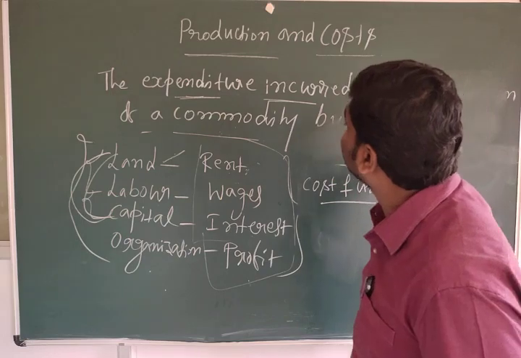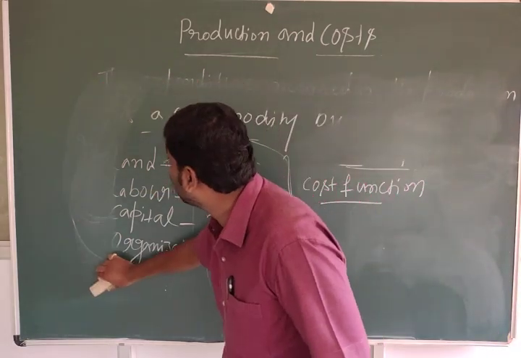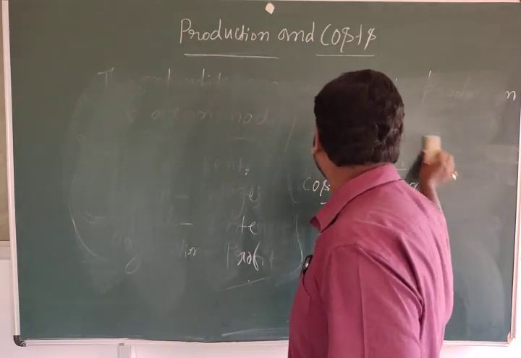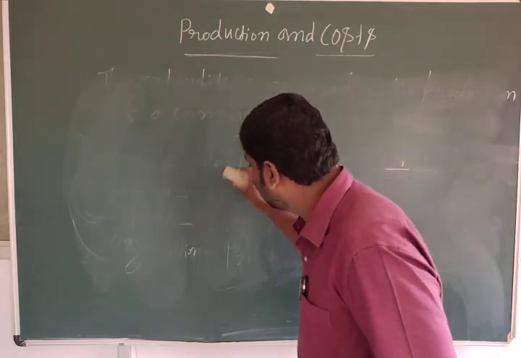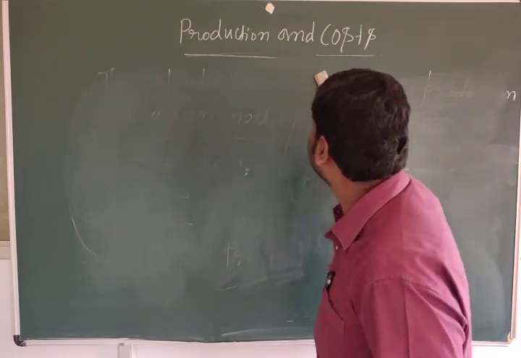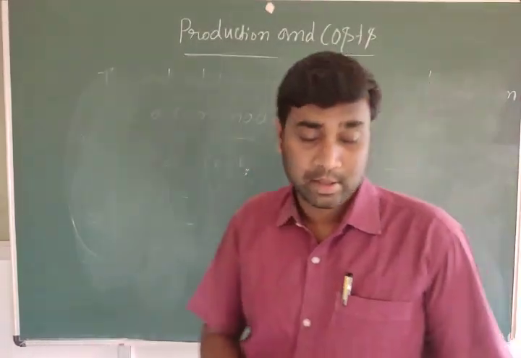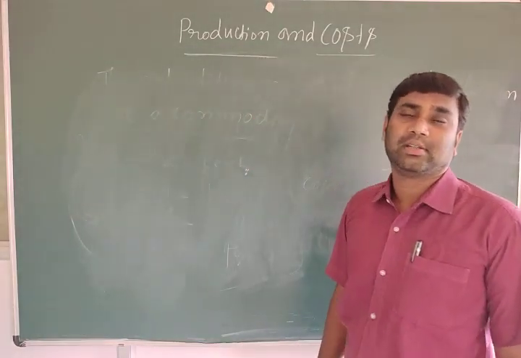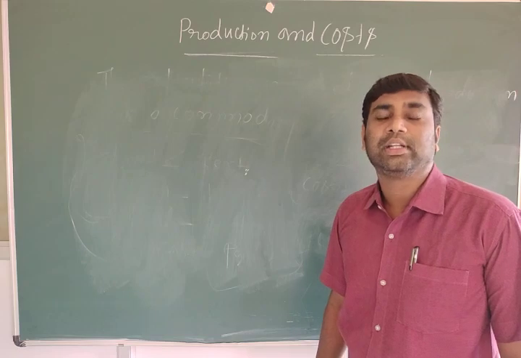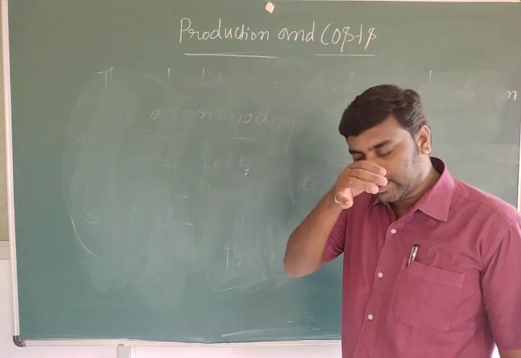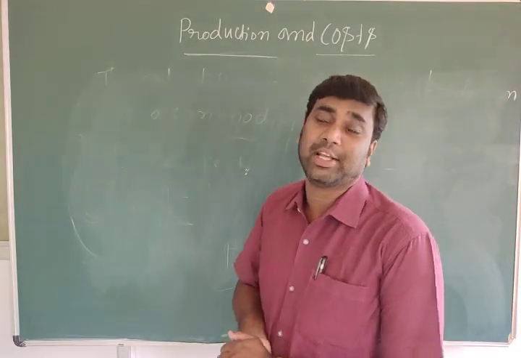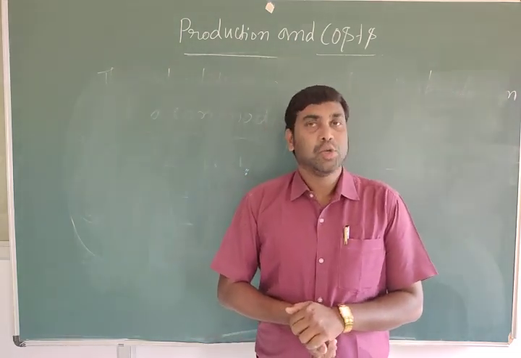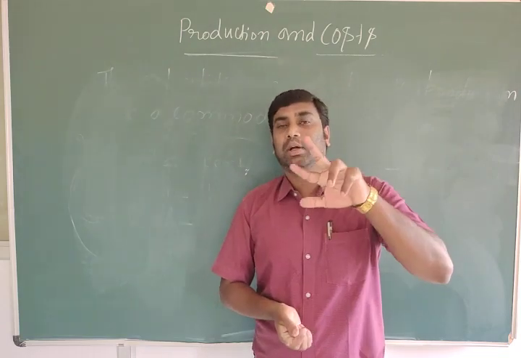The least cost of producing each level of output, at the given level of prices, given technology and given factors of production. So we are discussing cost. Cost is nothing but the expenditure incurred in the production of a commodity by a firm. In cost we can see two types.